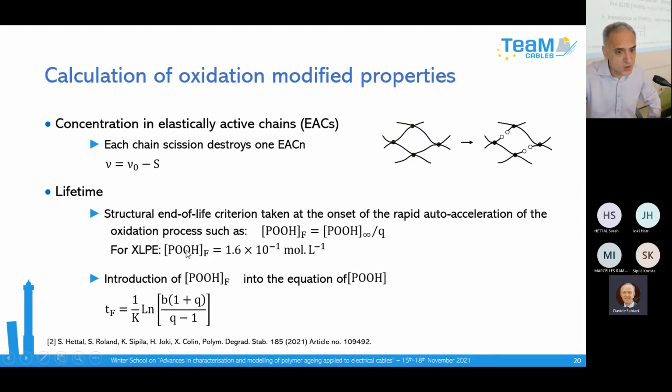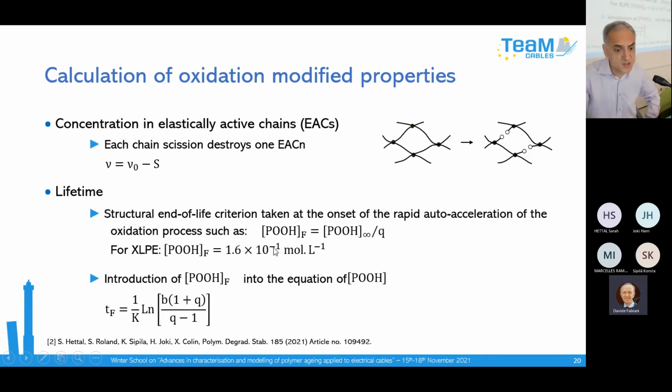And for linear polyethylene, but also for cross-linked polyethylene, we have determined by comparing the experimental measurement of the hydroperoxide concentration and the change in the elongation at break of the insulation, that whatever the exposure temperature, whatever the radiation condition, we have a constant critical value, a critical structural and lifetime criterion.